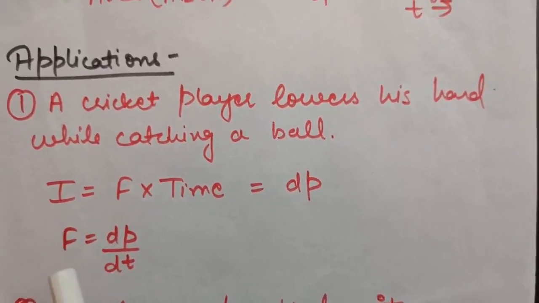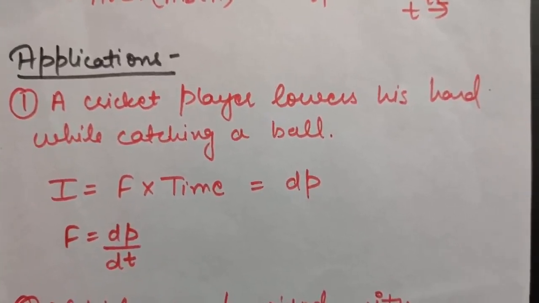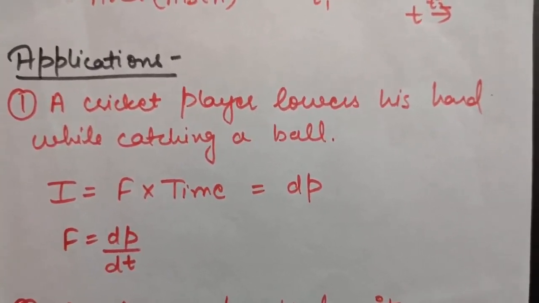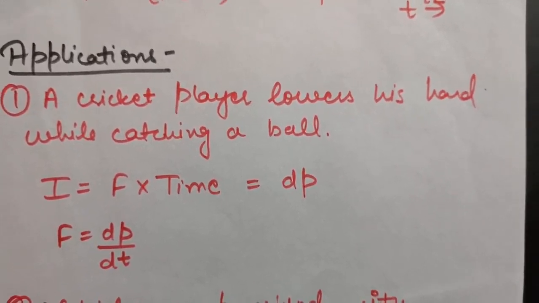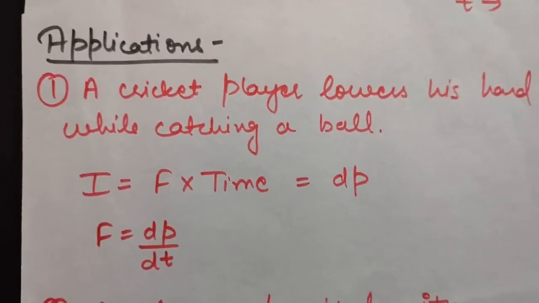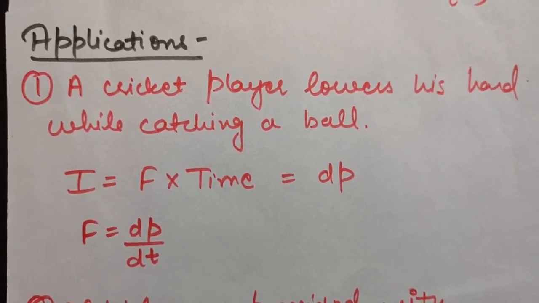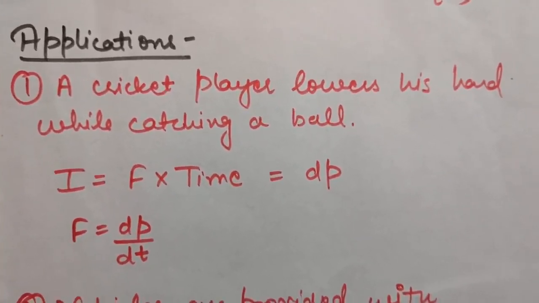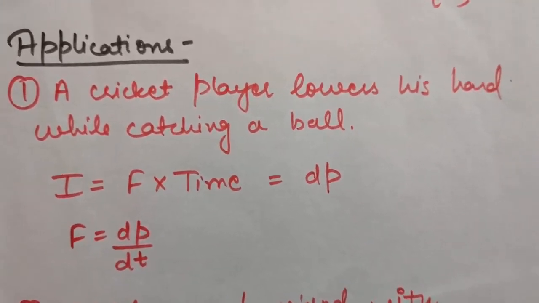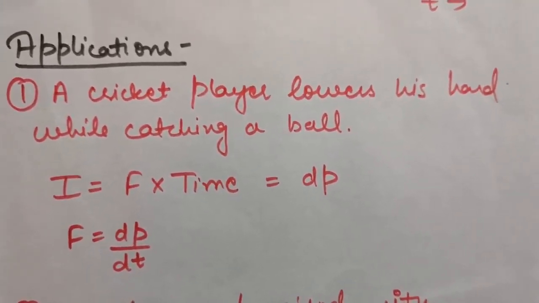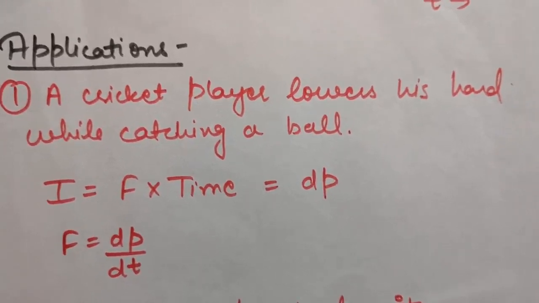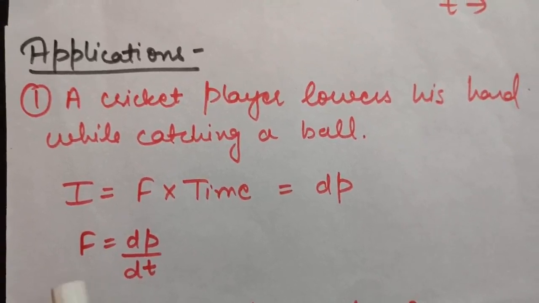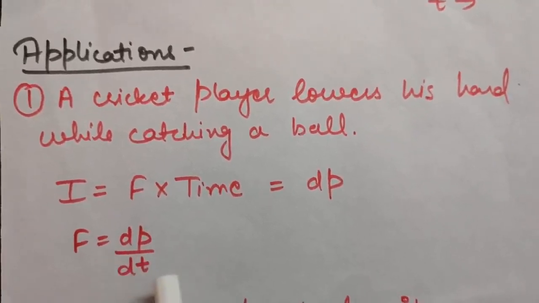Therefore, to get less force on his hands so that he does not get any damage, he lowers his hands. Again I am repeating, by increasing the time of the catch, the player has to apply a smaller force against the ball in order to stop it. Therefore, the ball in turn also exerts a very small force on the hands, and the hands of the player will not get injured. So F is inversely proportional to the time here.